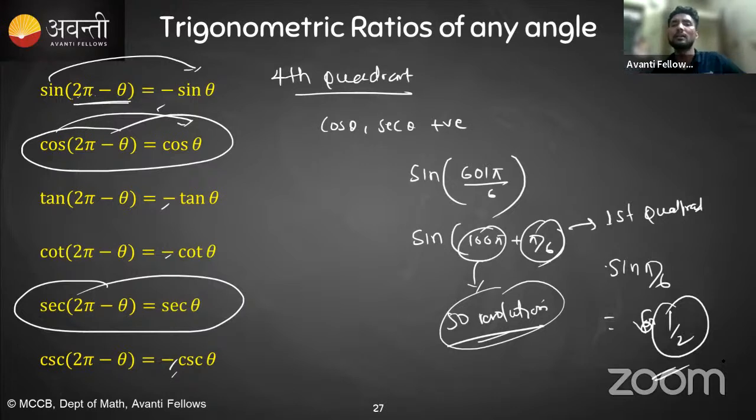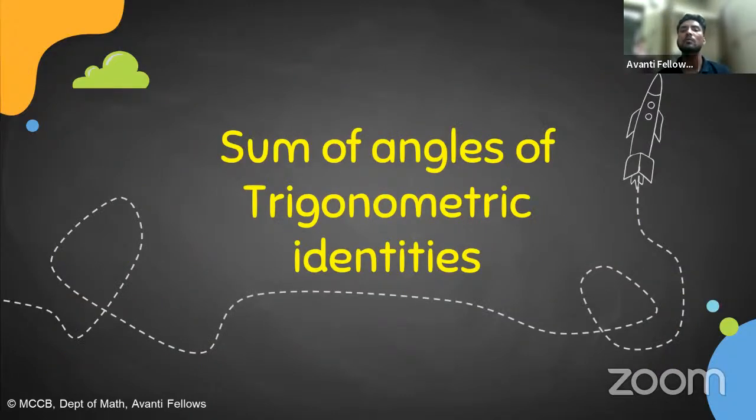अगर कोई बोले sine 7520 degree also you can find. You just need to check how many times 360 is repeating. For that you just have to divide with 360, and जो भी remainder बचेगा उसको first quadrant में डाल दो. Okay, and उसकी value निकाल लो. So I hope it is clear. Okay, and the next class we will see some of the angles of trigonometric identities की.